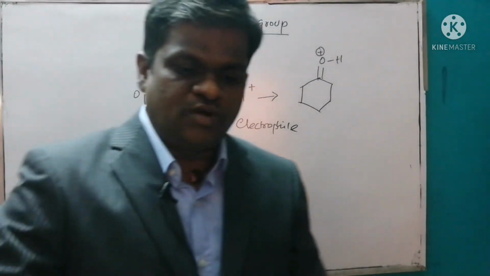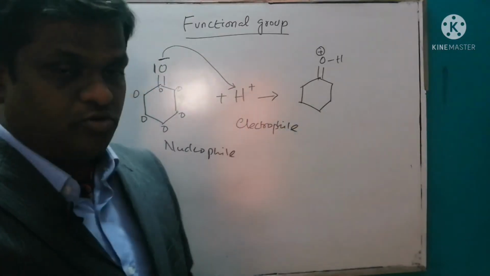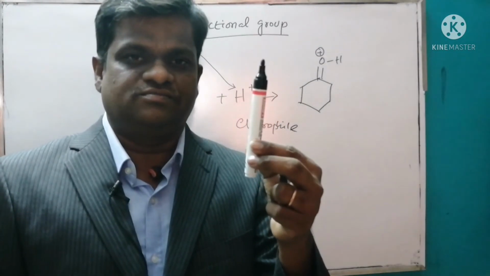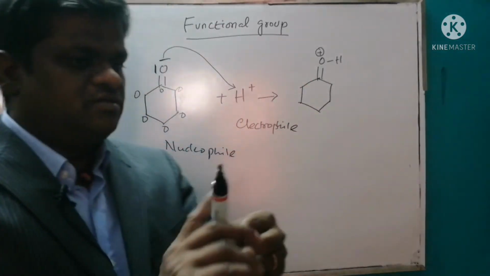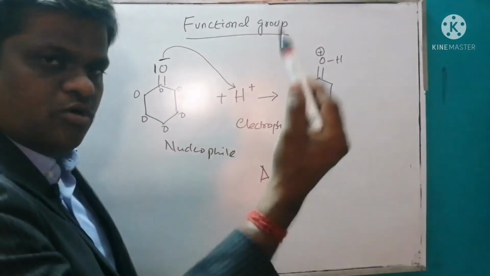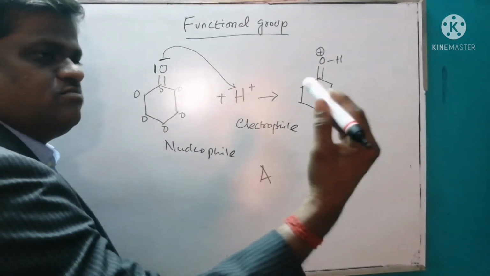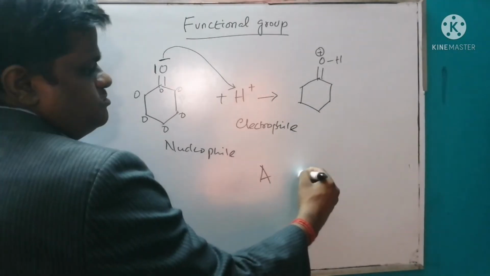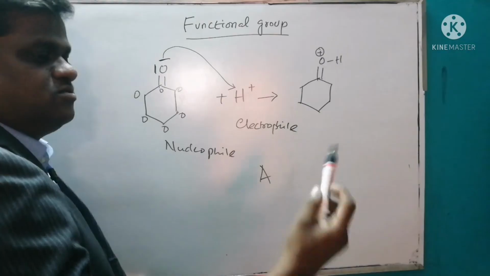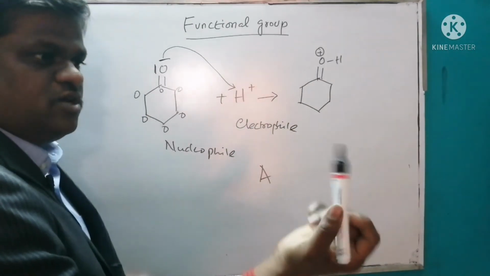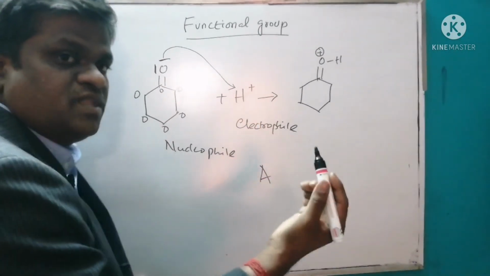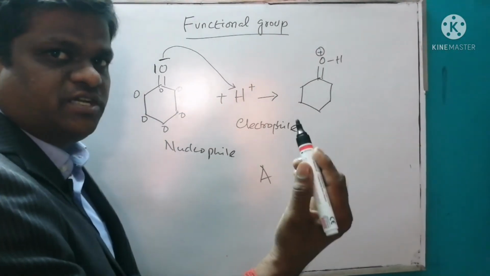In addition, I would like to explain this functional group analogy in simple terms. For example, this is a pen. Now this pen, if I hold it, we are able to write with it. The whole unit is a pen. If I hold this pen and try to write with it in the wrong way, I am not able to write. So that means the whole pen is not reactive. If I hold it in the particular orientation, then the pen starts functioning.